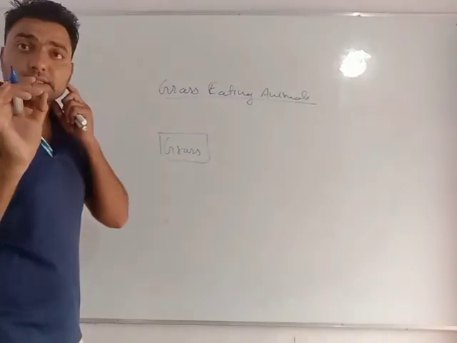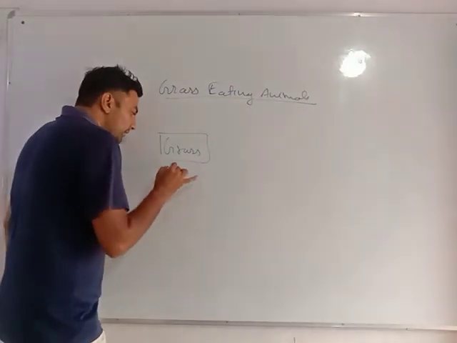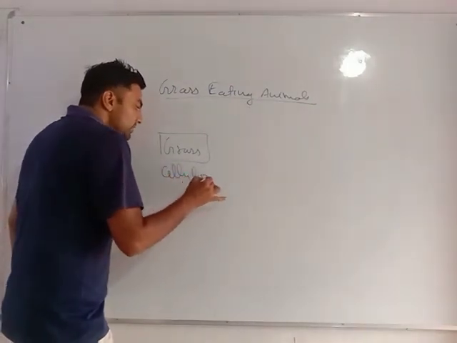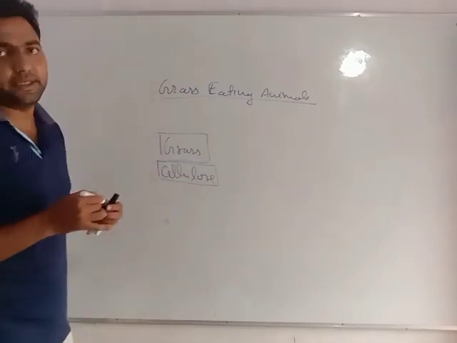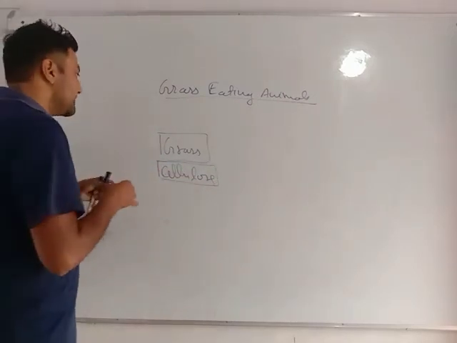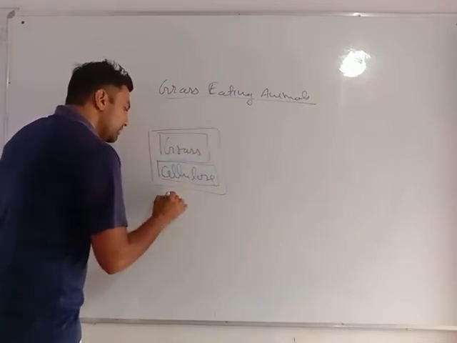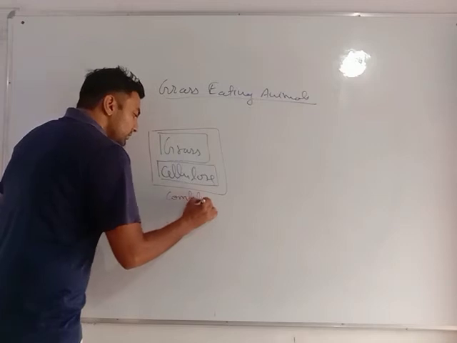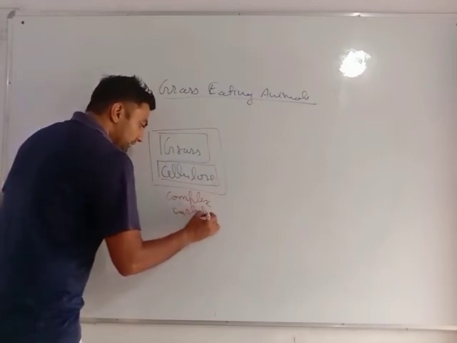Grass is such a natural organic material that it has a very special type of carbohydrate, that is cellulose. Grass is made up of cellulose, and cellulose is a complex carbohydrate.